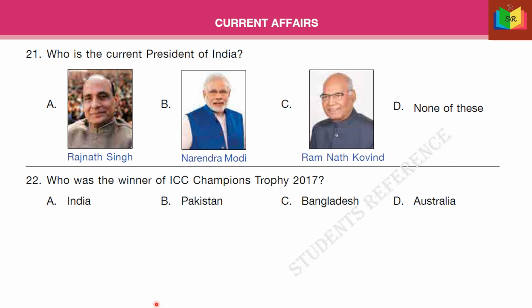Current affairs. 21. Who is the current president of India? The options are Rajnath Singh, Narendra Modi, Ramnath Kovind, none of these. The answer is C, Ramnath Kovind. 22. Who was the winner of ICC Champions Trophy 2017? The options are India, Pakistan, Bangladesh, Australia. The answer is B, Pakistan.